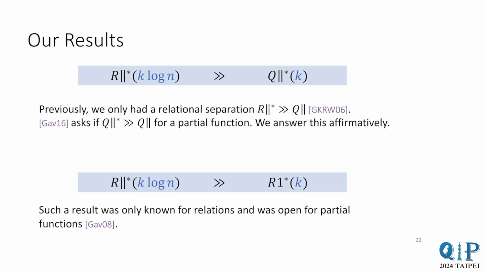The best prior result we had was a relational separation between R parallel star and Q parallel without entanglement. For partial functions in particular, it was unknown whether Q parallel star can outperform Q parallel. This was asked by Gavinsky, and our result in particular answers Gavinsky's question.